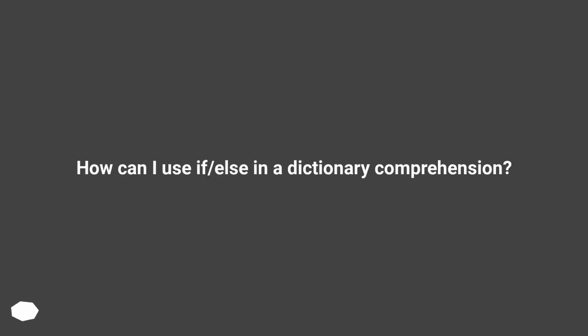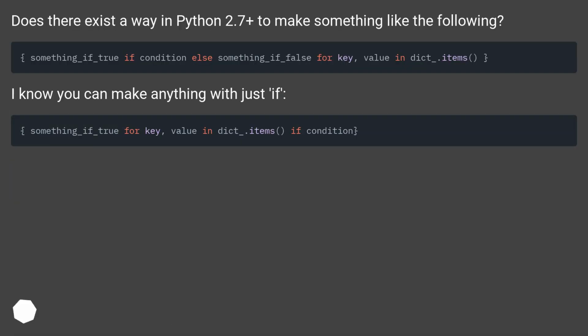How can I use if/else in a dictionary comprehension? Does there exist a way in Python 2.7+ to make something like the following? I know you can make anything with just if.